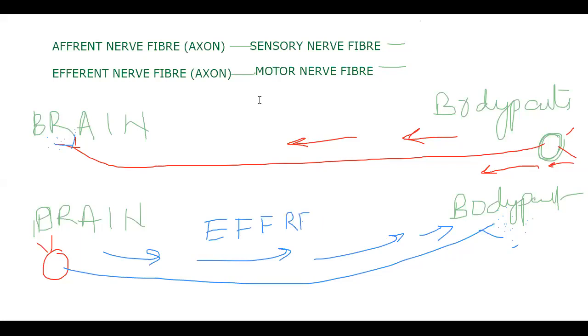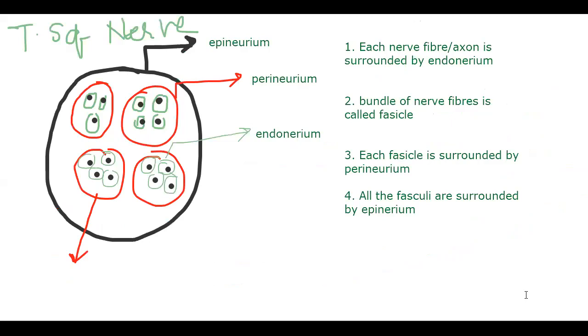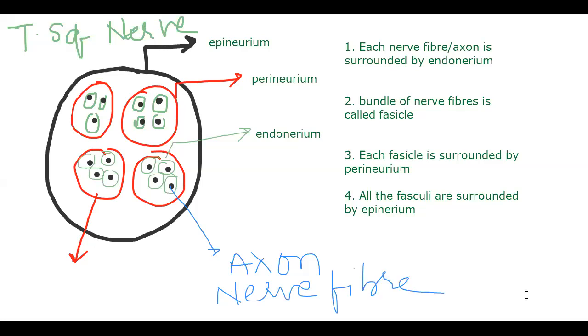Efferent nerve or efferent nerve fiber? Efferent nerve fiber. Now, whatever issues you learned earlier, forget all of them. Nerve means that so many will come. So now I'm talking about this black one, axon or nerve fiber. I'm talking about a single one. Axon or nerve fiber, single one.